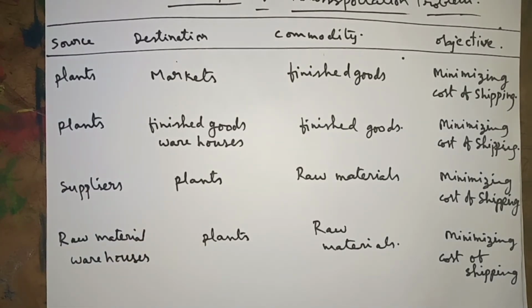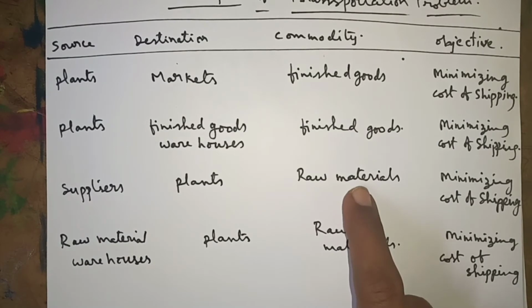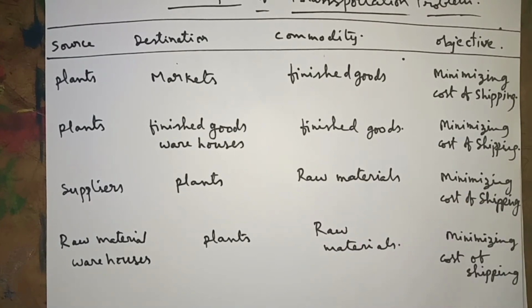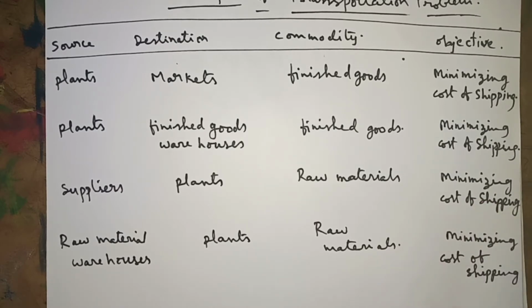For example, soap factories need raw material to manufacture soaps. So suppliers to plants, and the commodity is raw materials. Here also our objective is minimizing the cost of shipping.